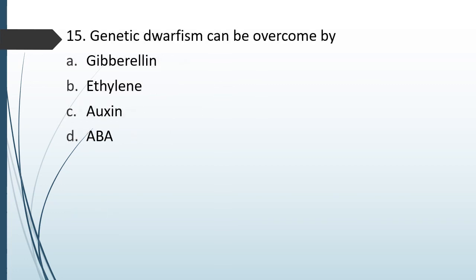Question number 90. Genetic dwarfism can be overcome by gibberellin, ethylene, auxin, ABA. The correct answer is option A, gibberellins.